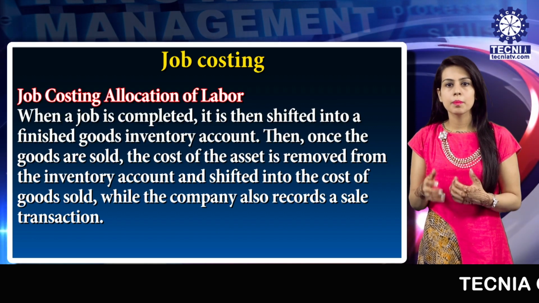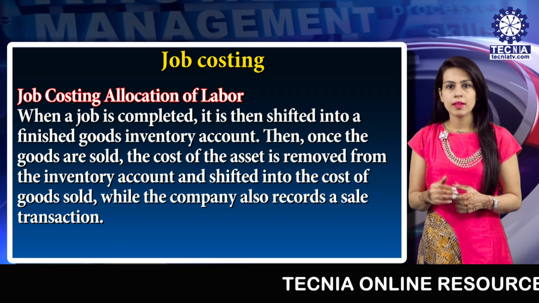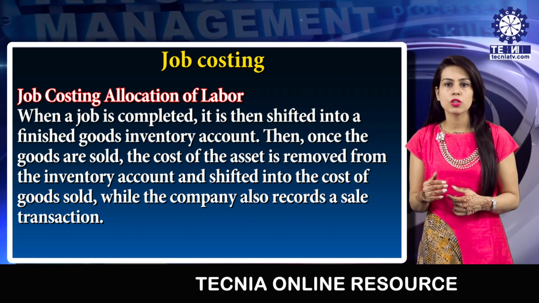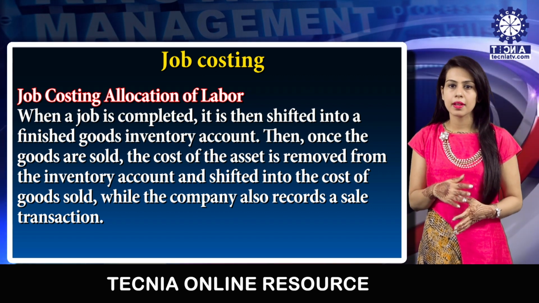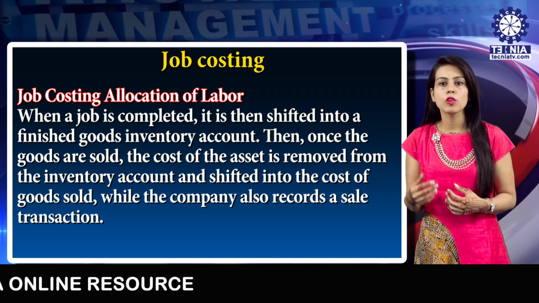When a job is completed, it is then shifted into a finished goods inventory account. Then once the goods are sold, the cost of assets is removed from the inventory account and shifted into the cost of goods sold, while the company also records a sale transaction.